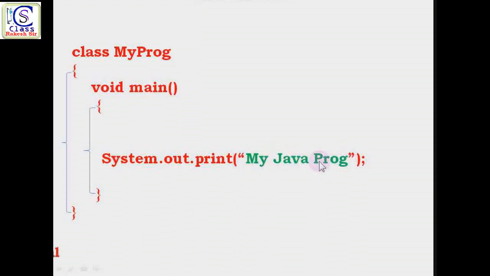According to your task, whatever you have to perform, you have to write in between the opening and closing braces of this void main, and then again a closing brace, and again a closing brace for the class you have to put here. Whatever you open, after that you also have to put the closing. So in Java, first of all you have to write a class and then void main, and in between the braces of void main you have to write the statements. All the statements you have to write here. Getting it? So this is your first and simple program.